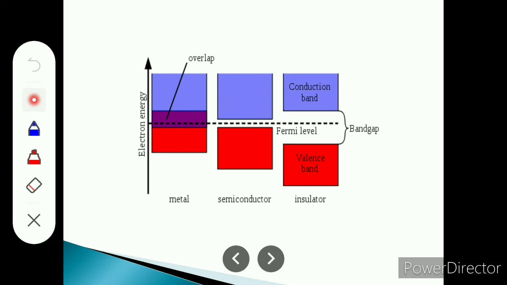In the case of semiconductors, between the valence band and the conduction band, the energy band gap is much less. At 0 degree Kelvin temperature, the valence band is completely filled and the conduction band is empty. But at room temperature, a few electrons will jump from the valence band to the conduction band, and therefore charge carriers, free electrons, are present, and current will flow in semiconductors. In the case of insulators, this band gap is very large, electrons cannot jump from the valence band to the conduction band, and therefore there is no flow of electricity.